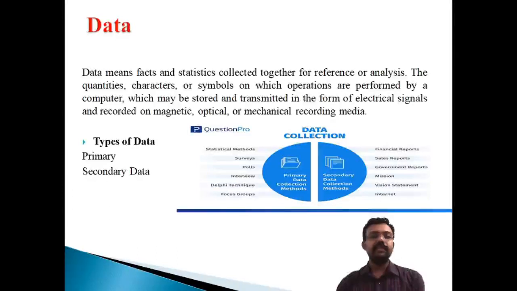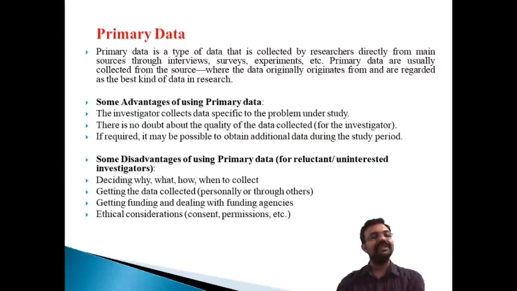Data can be classified into primary sources and secondary sources. A researcher may depend upon primary or secondary data, and here we are discussing what we mean by primary data and secondary data. Let's start with the first one, primary data.